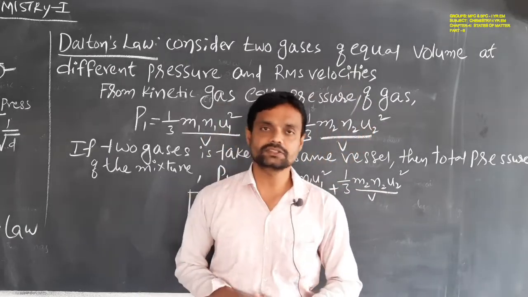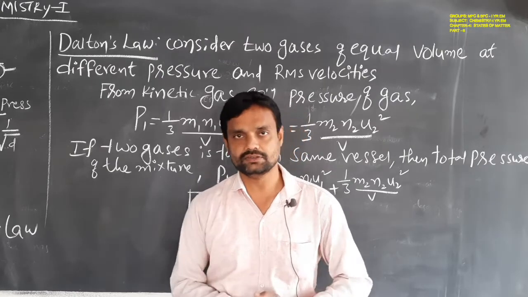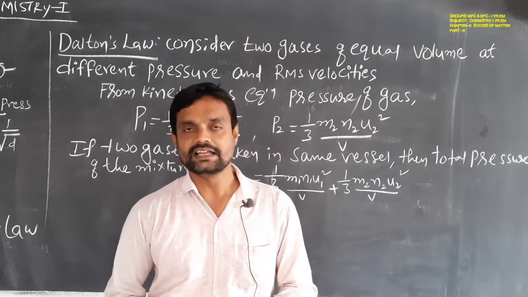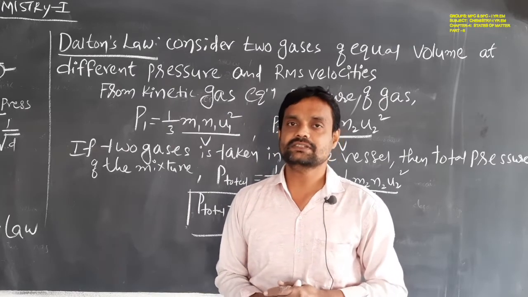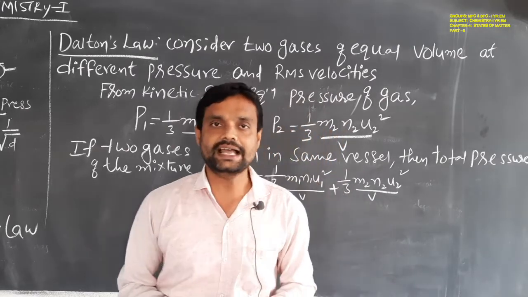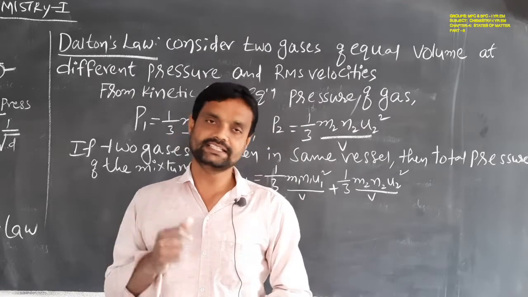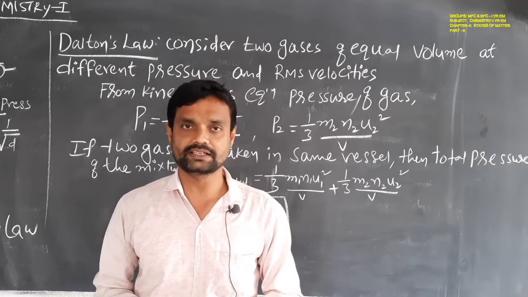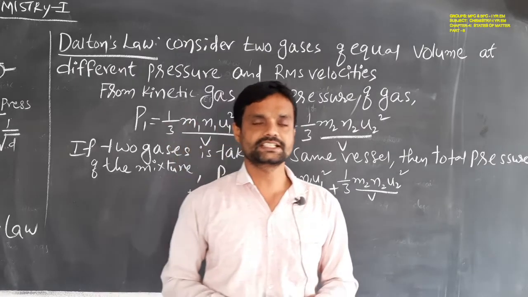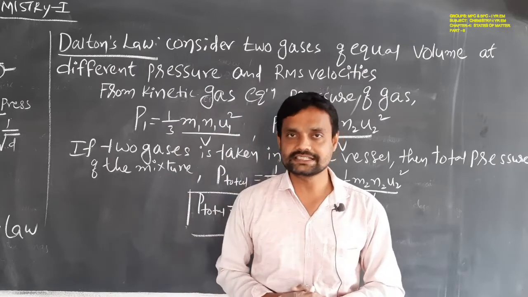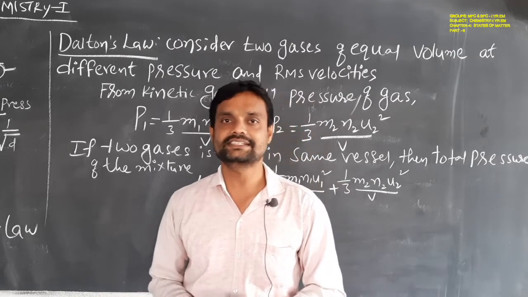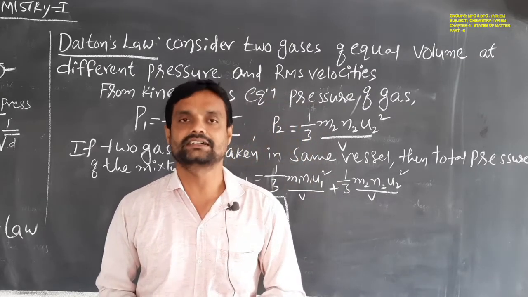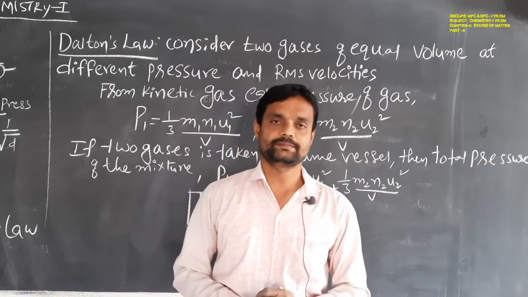Before that we have to know Dalton's law. The meaning of Dalton's law is that the total pressure of a mixture of gases is equal to the sum of the partial pressures of each gas. Simply, that is called Dalton's law of partial pressure. What is that, students? Total pressure is equal to the sum of the partial pressures of each gas present in a mixture. That is Dalton's law.